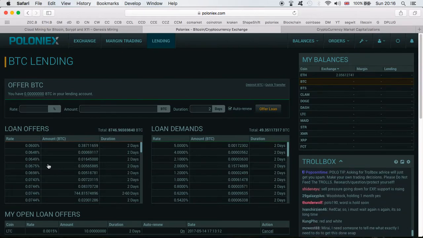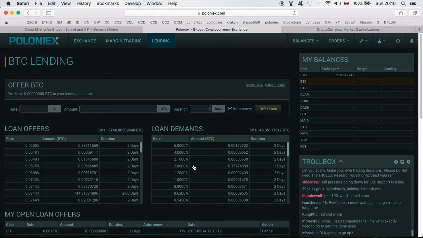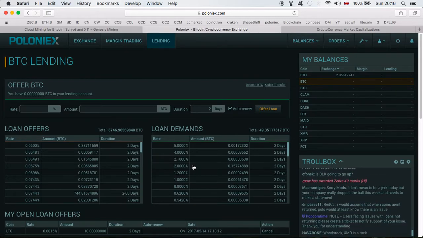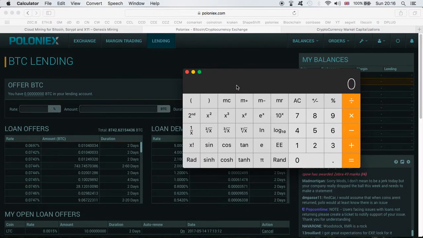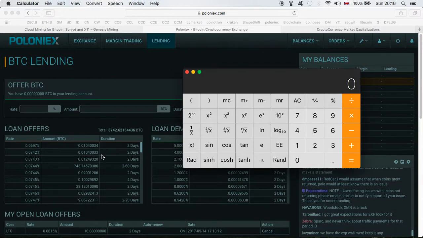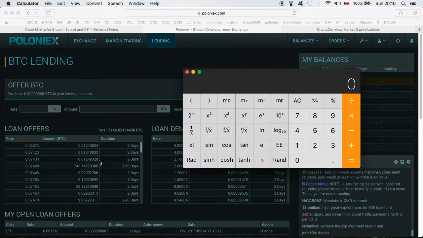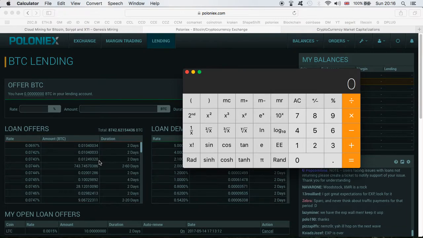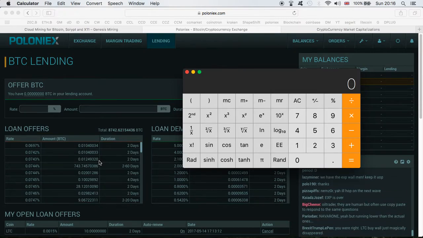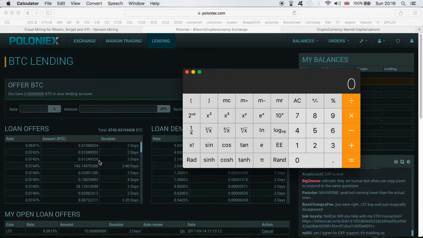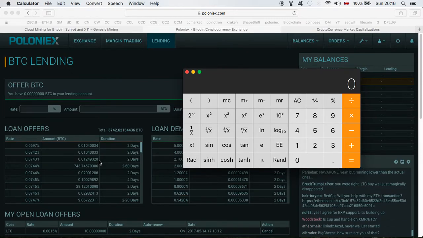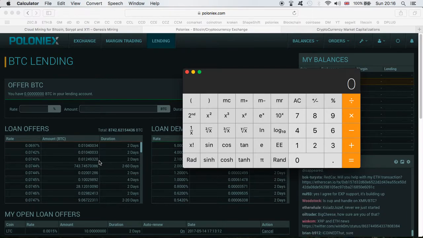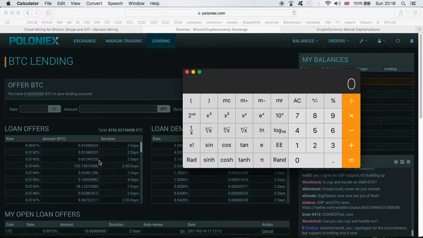Right, so let's show you guys the potentials that you can earn by lending your Bitcoins. So imagine, guys, you have one Bitcoin. You offer the Bitcoin. Now one suggestion I can give you, guys, is to try to offer it at a reasonable rate, because when you have a Bitcoin offered at a reasonable rate, it is more likely to get loaned by other people, and it's also more likely that people won't cancel the transaction with you.